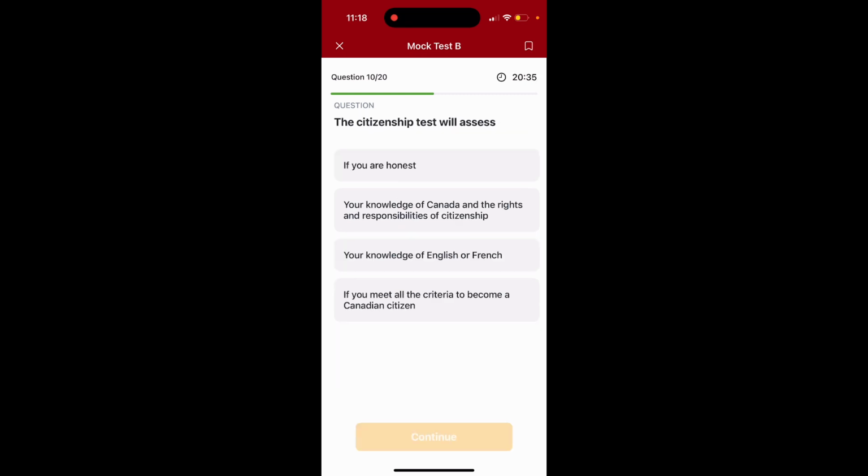Question 10. The citizenship test will assess option 1, if you're honest. Option 2, your knowledge of Canada and the rights and responsibilities of citizenship. Option 3, your knowledge of English or French. Option 4, if you meet all the criteria to become a Canadian citizen. The answer is option number 2, your knowledge of Canada and the rights and responsibilities of citizenship.